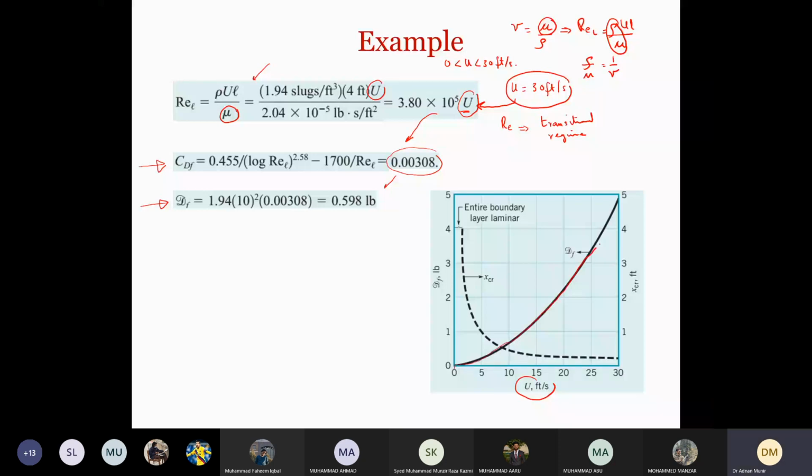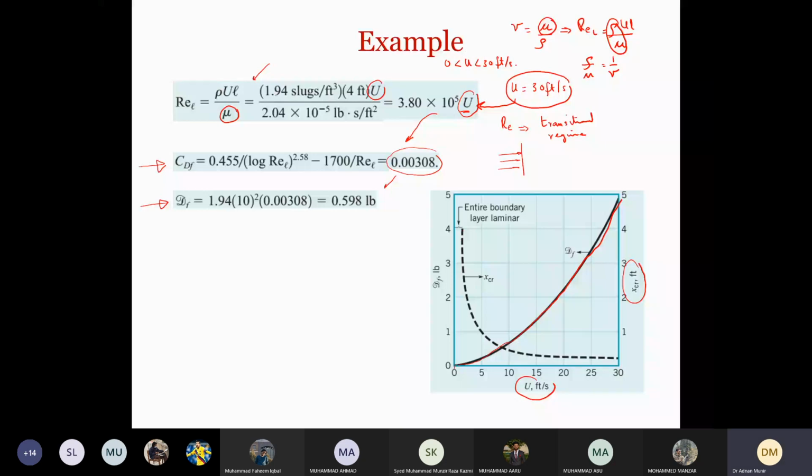And the x critical will decrease. On this side of the plot we have x critical. You can see that as we increase the u velocity, the flow is transitioning from laminar to turbulent. That means the x critical will also increase with u, like this.